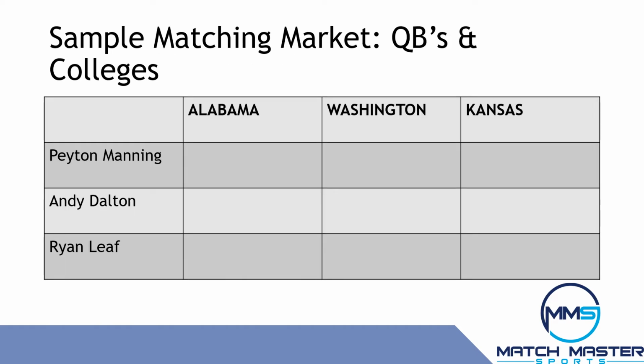Let's run through a very simplified matching market using high school quarterbacks and colleges as our example. For illustration purposes, I'm ranking the quality of the quarterbacks based on their pro success, but they are just finishing high school. You have 3 quarterbacks, the future Hall of Famer, the solid starter, and the one without success. You have 3 schools, the football elite, the solid program, and the chronic underachiever.